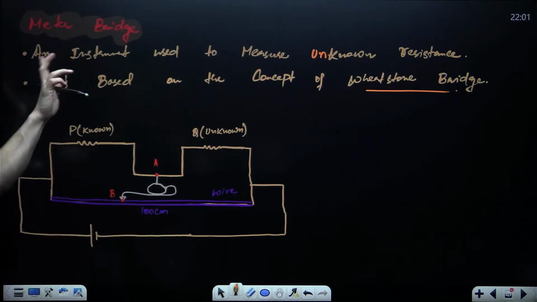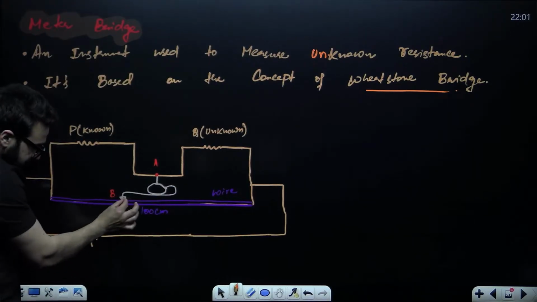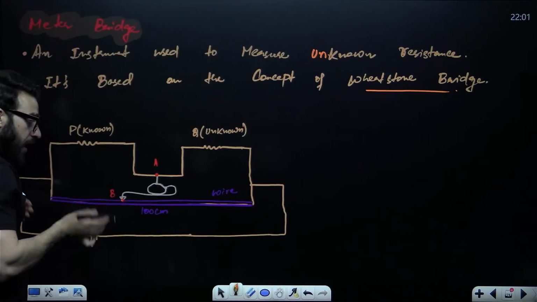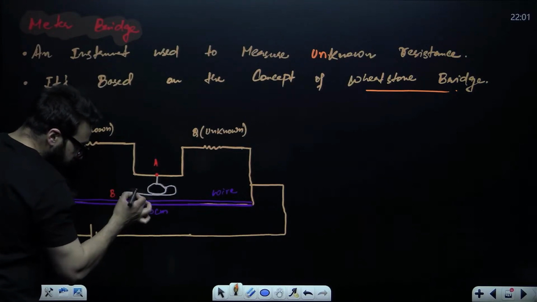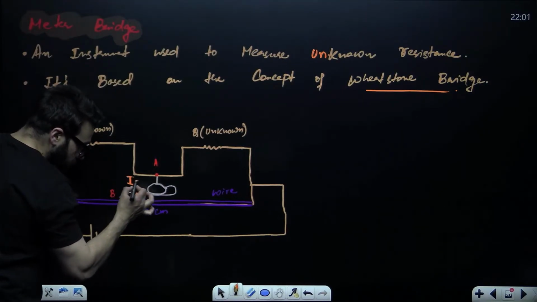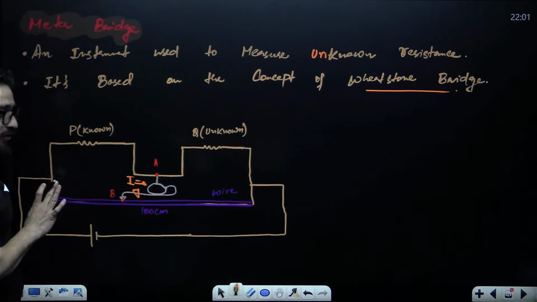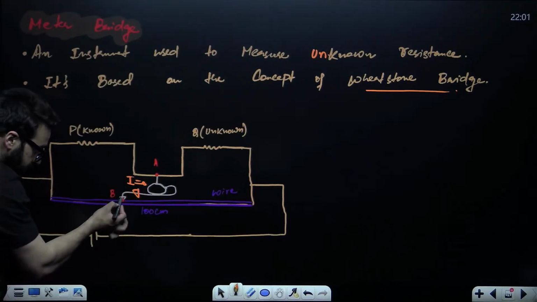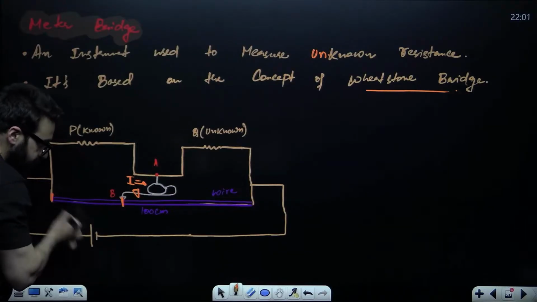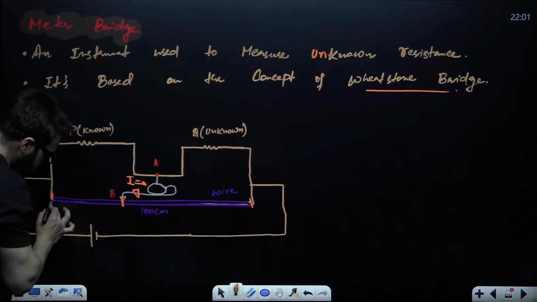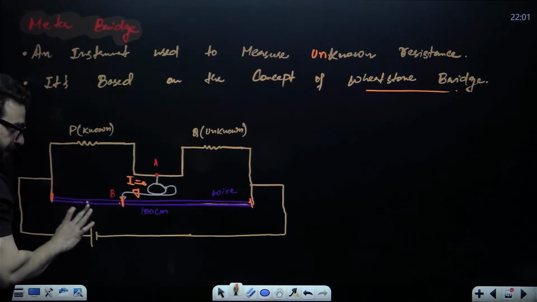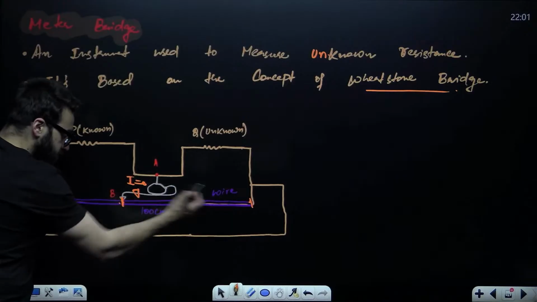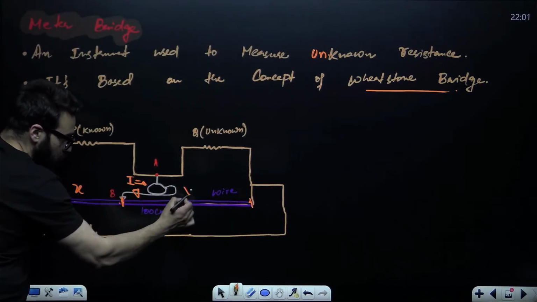Now see, you will have to slide this jockey over here in such a way that you find the balance point. Balance point means when current through this wire becomes zero. Now guys, when current through this wire becomes zero, take this portion of the wire and this portion of the wire. This has got some resistance, and this has also got some resistance. Let's suppose this is X and this is Y.